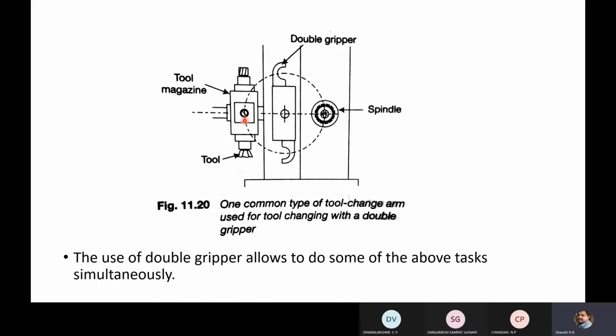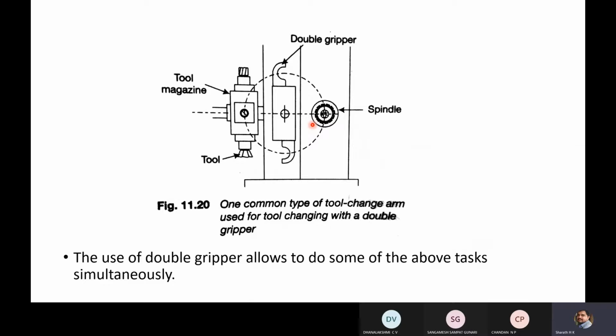Next, simultaneously, this gripper will pick the tool from the magazine and this will pick the tool from the spindle, and they will rotate for 180 degrees. So when it rotates 180 degrees, the tool in the spindle will be taken and kept on the tool magazine. Simultaneously, the tool in the magazine will be taken and placed on the spindle.